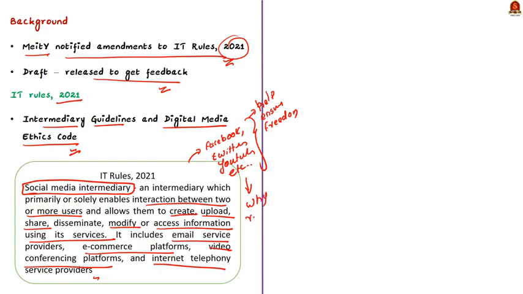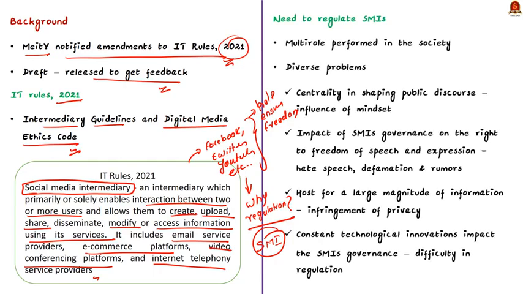I understand your doubt. See, there is a need to regulate social media intermediaries because social media intermediaries assume multiple roles in our present society. The problems that come with the social media intermediaries are also very diverse. So, it becomes necessary to address these issues. Are you still wondering about the problems that are caused by the social media intermediaries? Let me list out the problems for you.